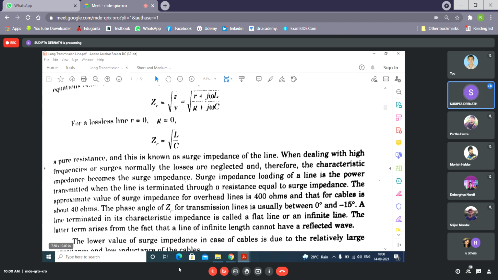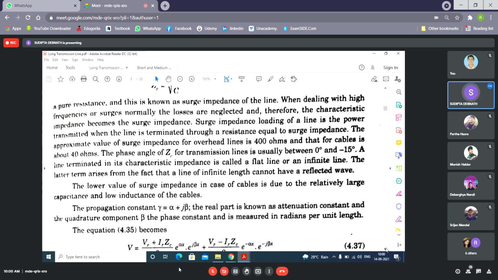We'll discuss this one in the next class, it will be better for you to understand. No point discussing these things now. You remind me in the next class, I will again come back to this slide while discussing the surge impedance. For the time being, you just know that this is known as the characteristic impedance, and the characteristic impedance is the surge impedance when the line is considered to be lossless. These things will come back again, whatever is written here.